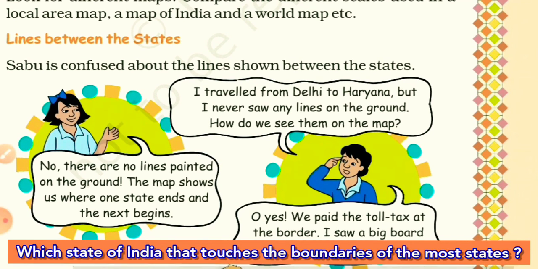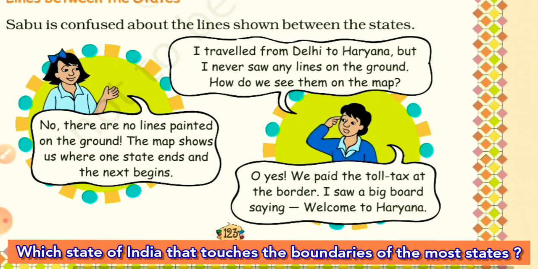So here you will write the name of the state which touches the boundary of the most states.